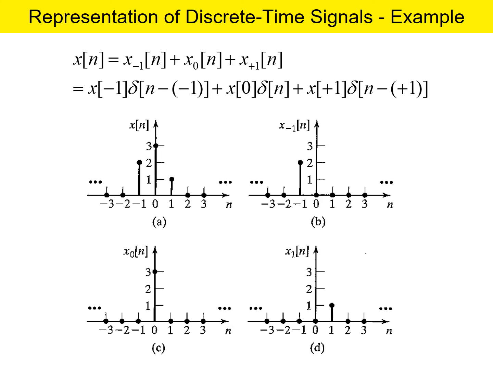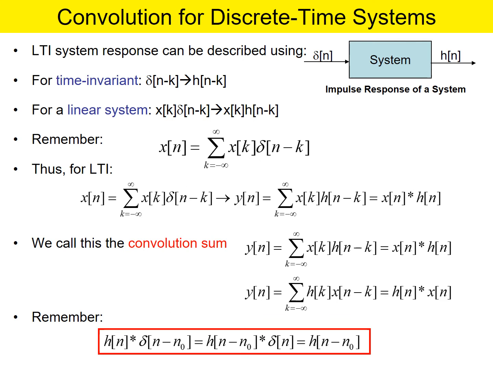See here, this is a small example. In general, x of n is equal to x of minus 1 into delta of n minus minus 1, plus x of 0 into delta of n, plus x of 1 into delta of n minus 1, plus x of 2, like that. So towards the negative side, it is delta of n plus 1, plus 2, plus 3, that is shifted versions of the unit impulse, and in the right half there is delta of n minus 1, n minus 2, n minus 3, and so on. So the sampled signal may be like this. These are the samples. This is one here, then this one, and so on. You can have n number of terms, and according to the sampled version you can plot.